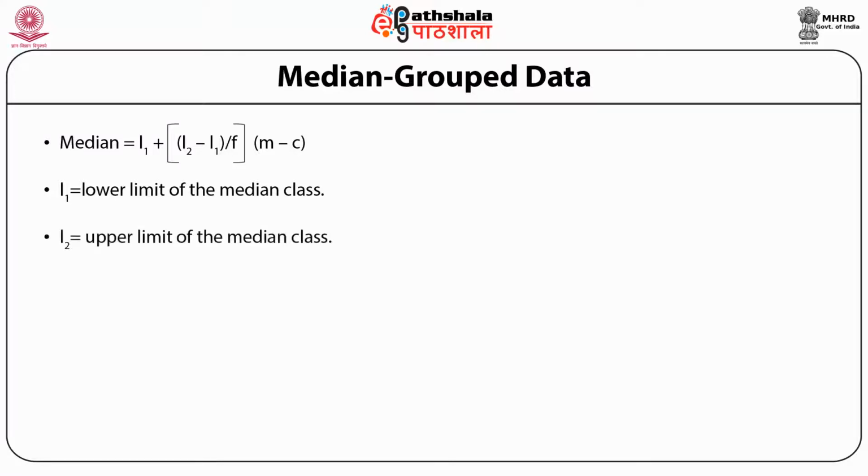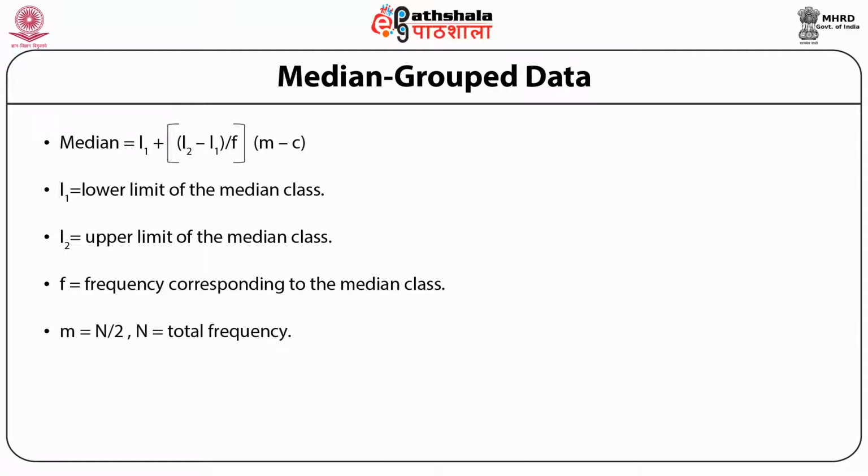L2 is the upper limit of the median class. F is the frequency corresponding to the median class. M is equal to n upon 2, and n is equal to the total frequency, that is summation Fi. And C is the cumulative frequency of the class preceding the median class.